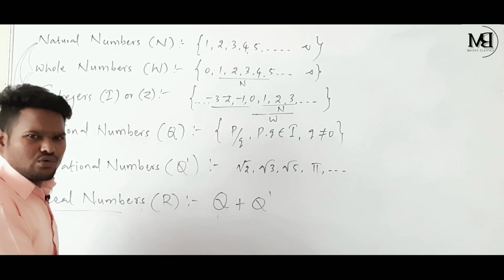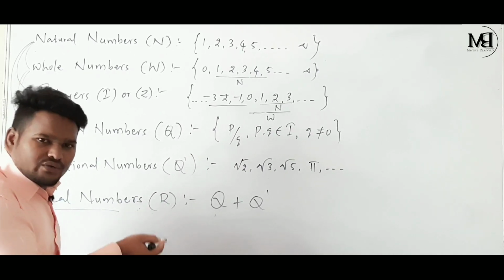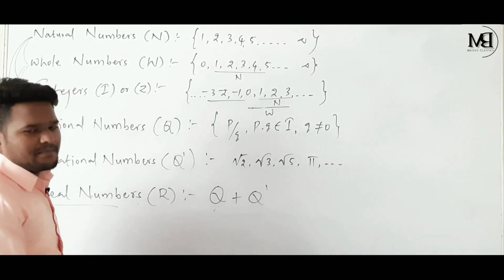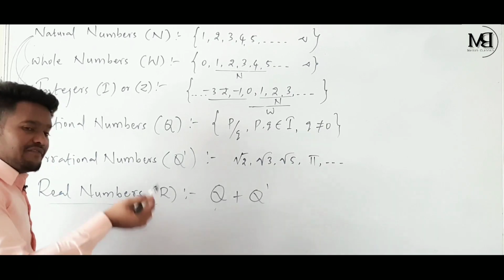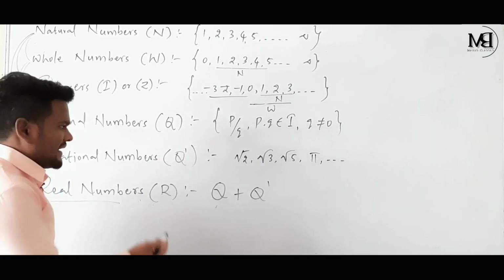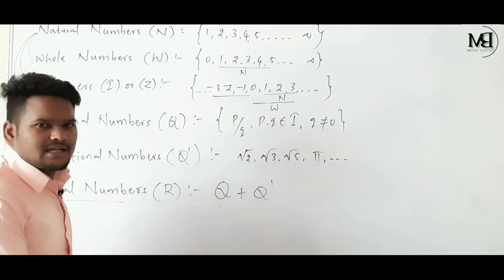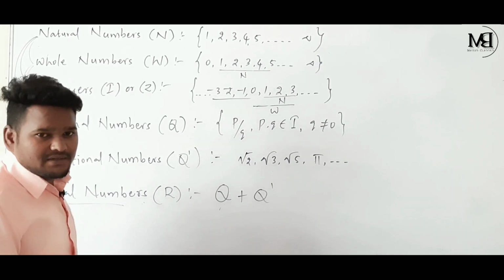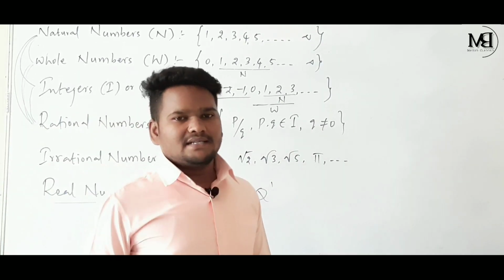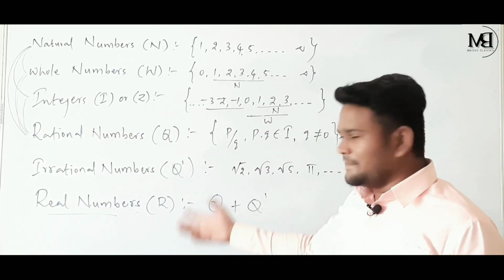If I take root 2, it is not a rational number. Root 2 is an irrational number. So every real number cannot be a rational number. And every real number cannot be an irrational number, because if I take the example 1 by 2 as a rational number, 1 by 2 is not an irrational number. Okay, please take note of this comparison. Children, I hope you understood this comparison.